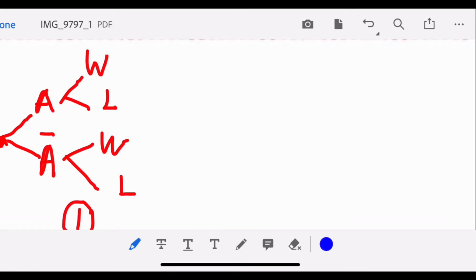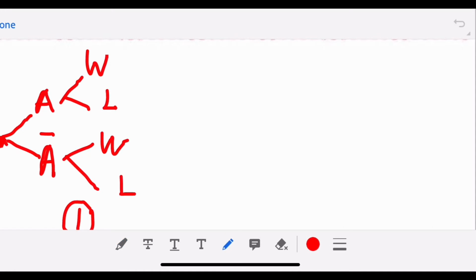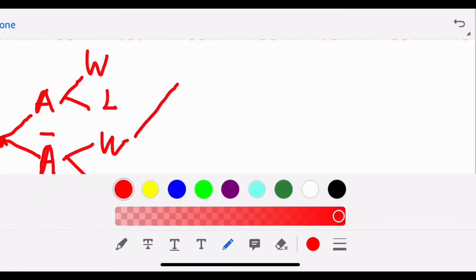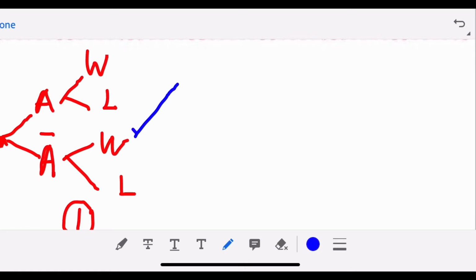So the red line that I wrote is laps 1 of the race. After completing laps 1, if he wins and has no accident, then for laps 2 I use a blue color. For laps 2, there are chances for accident and no accident.